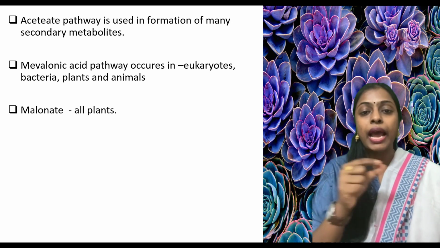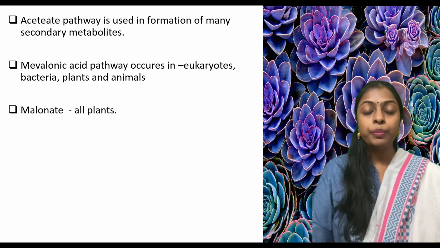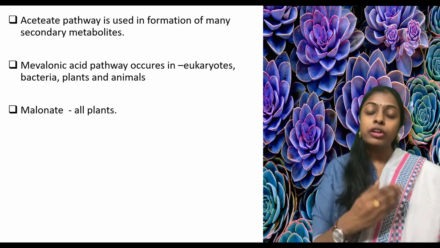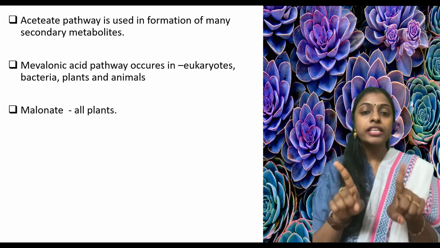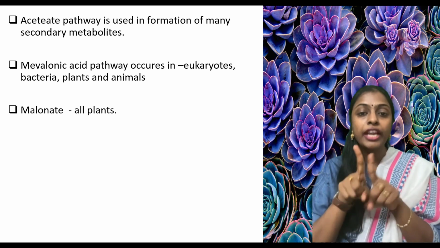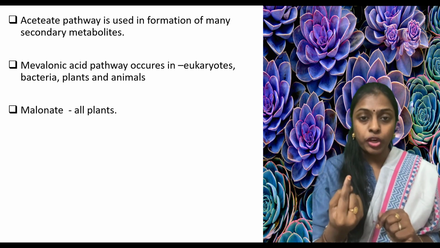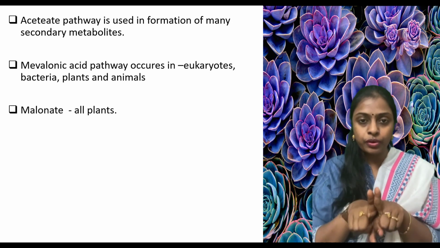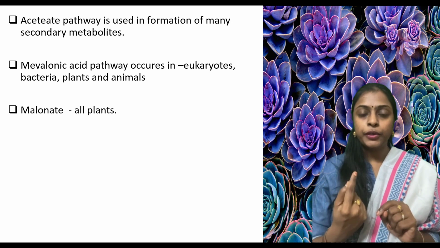So I told you that the secondary metabolites will be isoprenoid compounds. What are these isoprenoid compounds? Isoprenoid compounds will be terpenoids. What are these terpenoids? Two isoprenoids will combine to form one terpenoid.